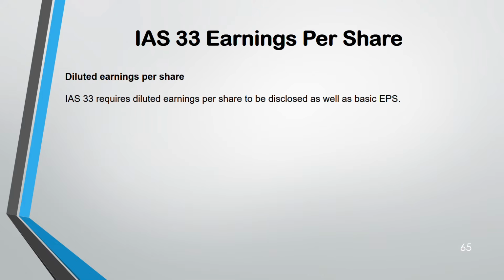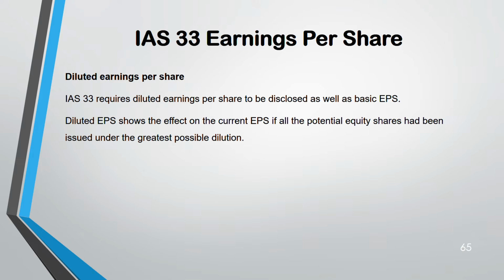Diluted will always be less than basic EPS. The word diluted only tells you, right? Dilution means something is lost. You're losing something. So you are adjusting the basic EPS.